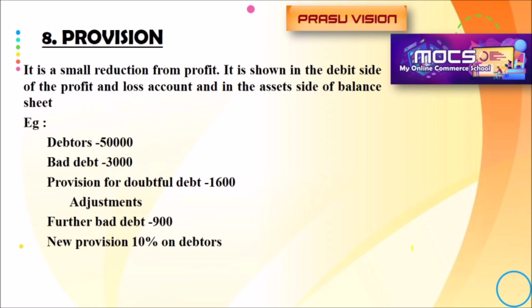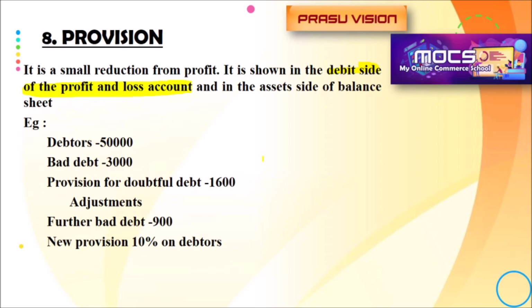That provision will be created based on the value of debtors. Provision for doubtful debt will be created based on the value of debtors, and that provision will be added with the bad debt. We will show it on the debit side of the profit and loss account: bad debt, add further bad debt, add provision for doubtful debt.